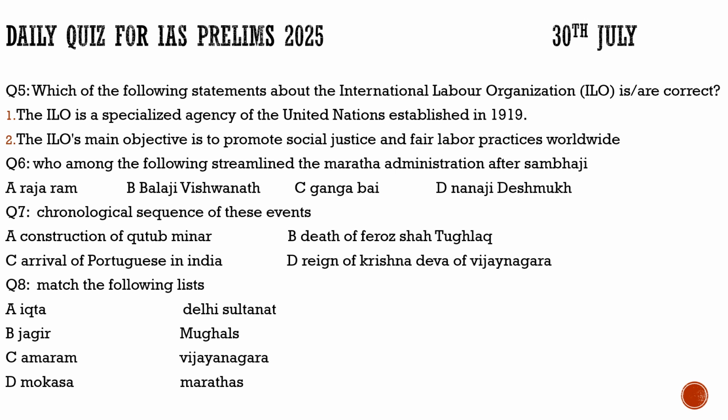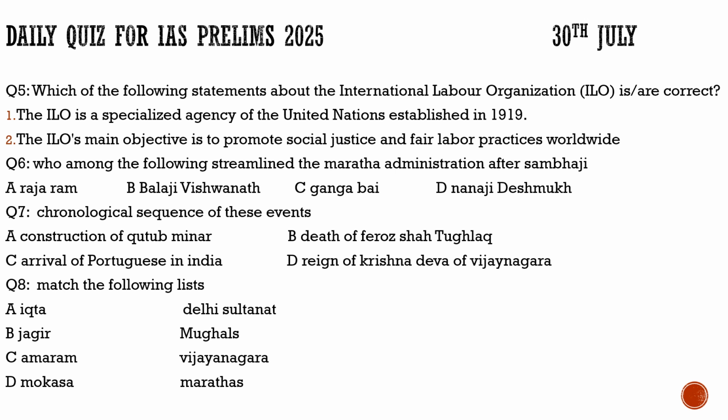So in this, the question is asked, after the death of Sambhaji, who streamlined the Maratha administration? Was he Raja Ram? No. Was he Gangabai? Not him either. Was he Nanaji Deshmukh? Neither him. It was definitely Balaji Vishwanath. So for question number 6, the correct option would be option B.